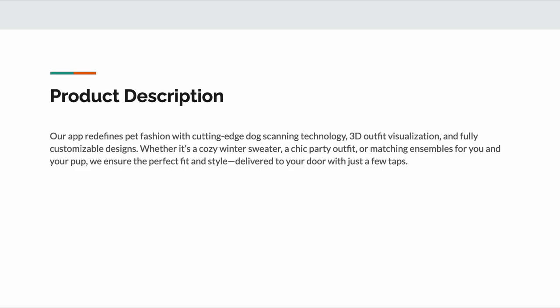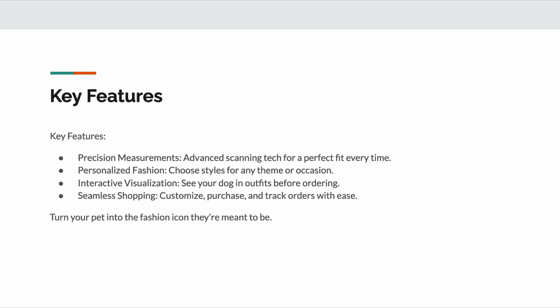Up next was the product description, which I thought was nice and short and touched on all the key points that I needed, as well as a feature breakdown. And I thought the feature breakdown was pretty good because it summarized everything very concisely and accurately, right? When it comes to an app like that, really what you need are the measurements from the ability to scan, and then giving the users the opportunity to really check it and fiddle with it to see what they like, and then simply to check out on the spot. So I think GPT captured that with these bullet points just fine.